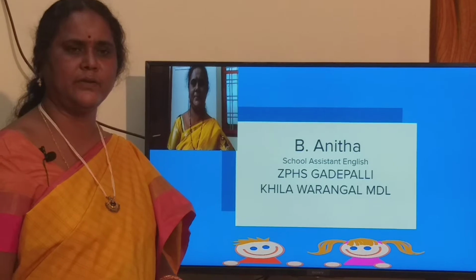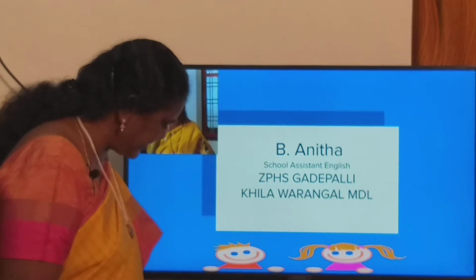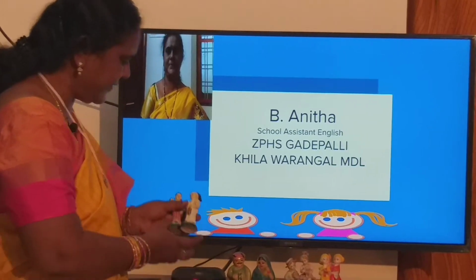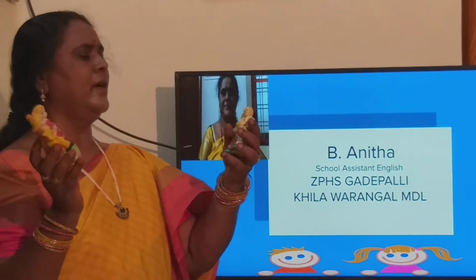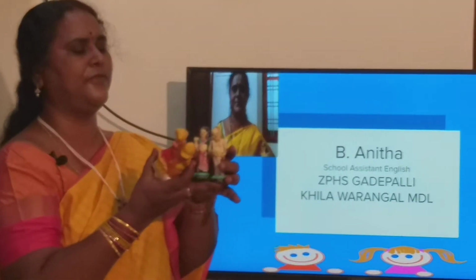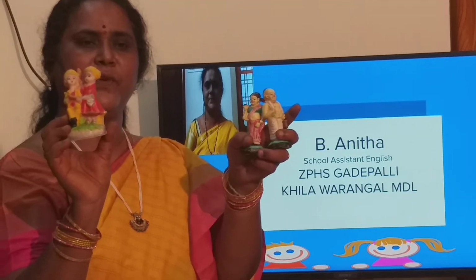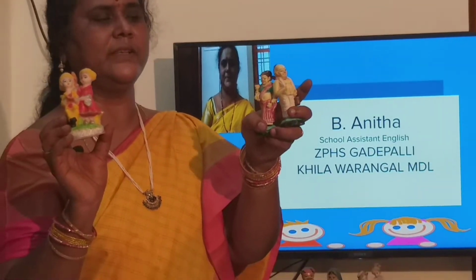Now before going to our first unit, let me show you a few dolls here. Children, can you tell the difference between these two and this? Can you identify and tell from which place these people have come? Guess. Yes, children, you are right. I think they have come from a village. And these people seem to have come from a town.